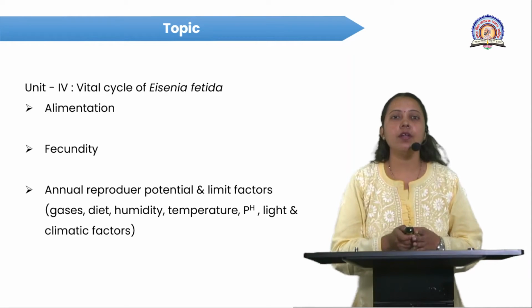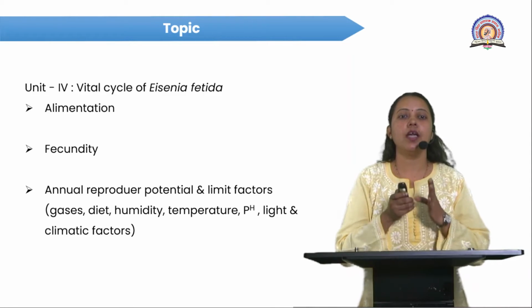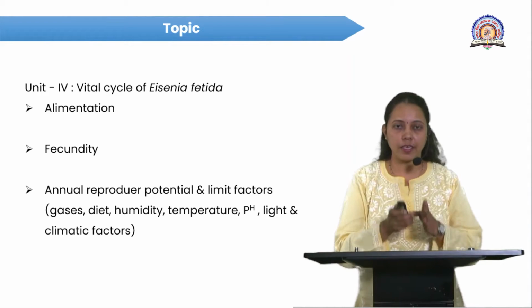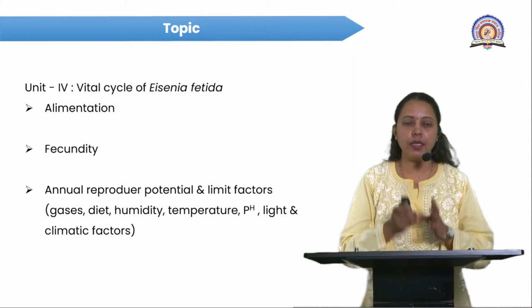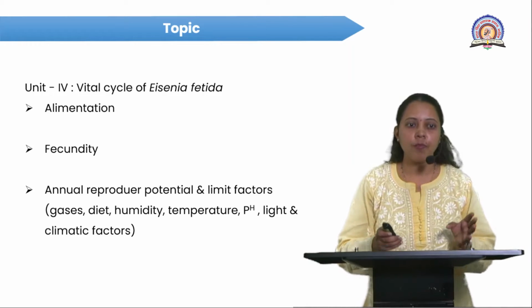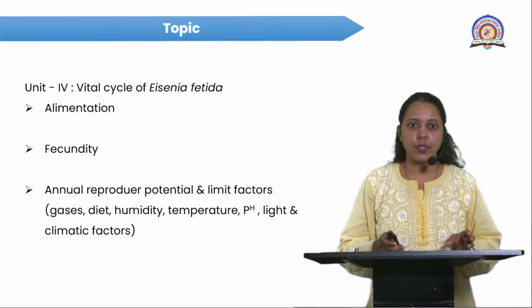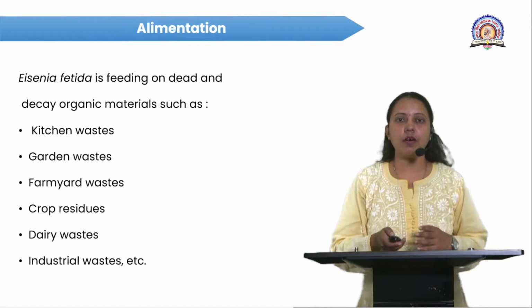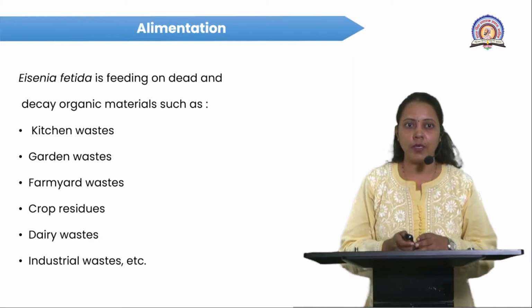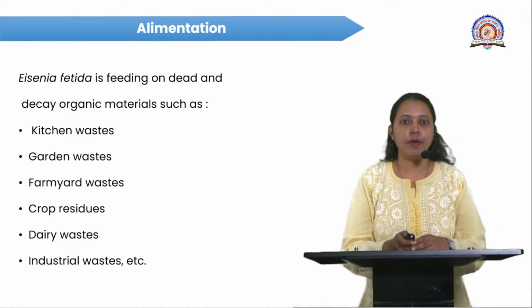After that, the annual reproductive potential and limiting factors such as gases, diet, humidity, temperature, pH, light, as well as climatic factors. Okay, now we will discuss all these factors in detail one by one. Now, the first one is the element.